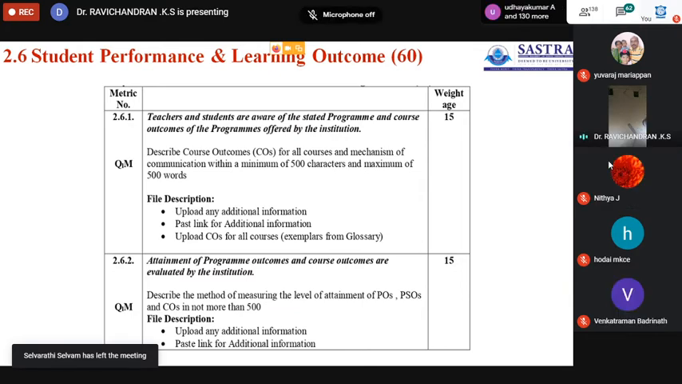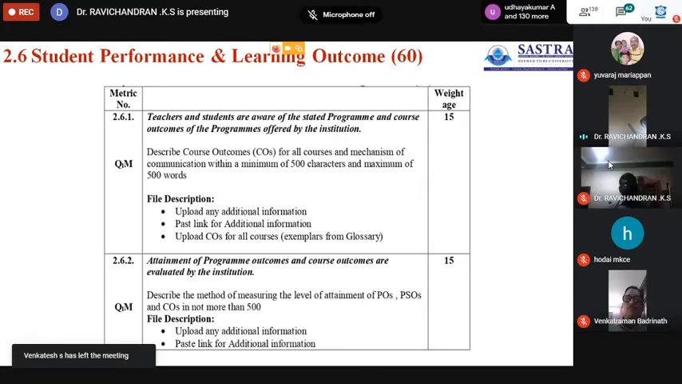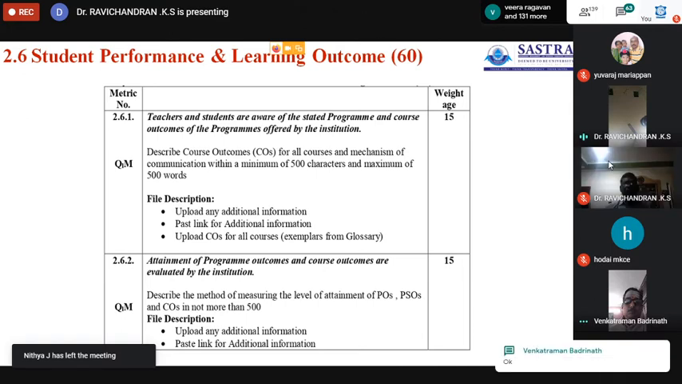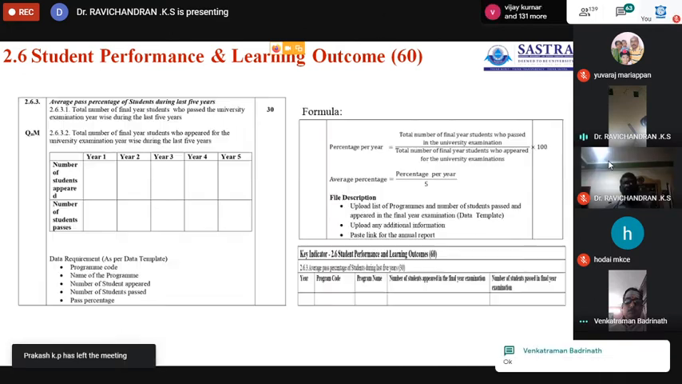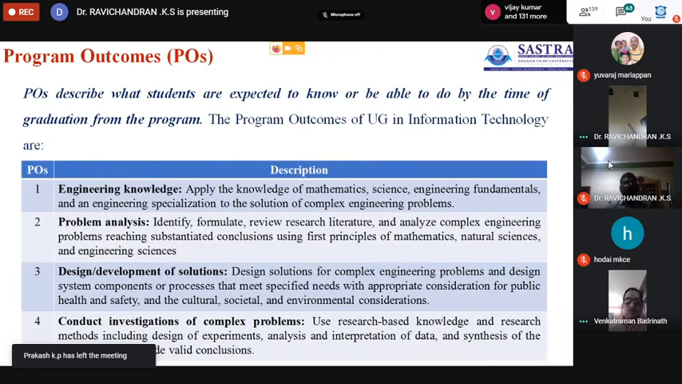COs means course outcomes. For every course there is a course outcome. At the end of the course, the student should be able to know 1, 2, 3, 4, 5. This is the way you have to write. I am consolidating 2.6.1 and 2.6.2 because 2.6.3 is entirely different. I am going in sequence so that one can easily understand.